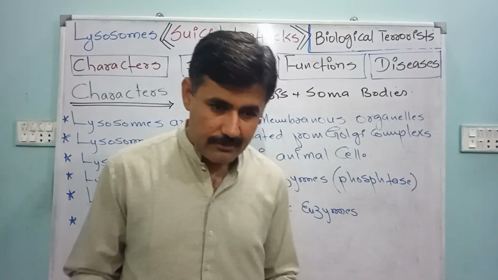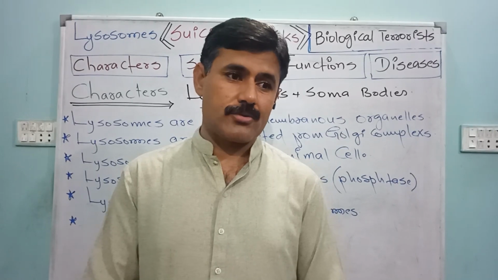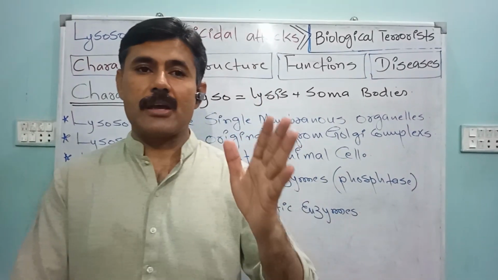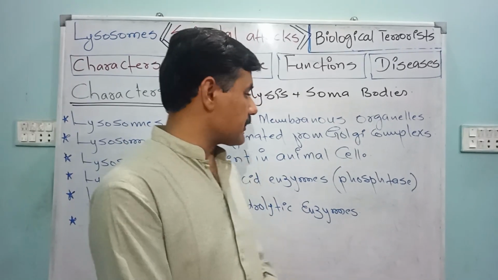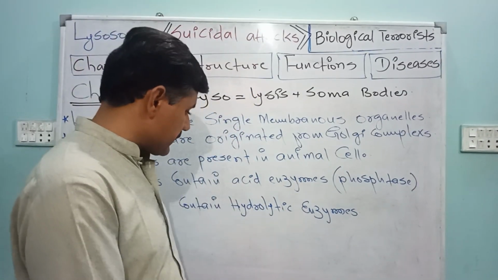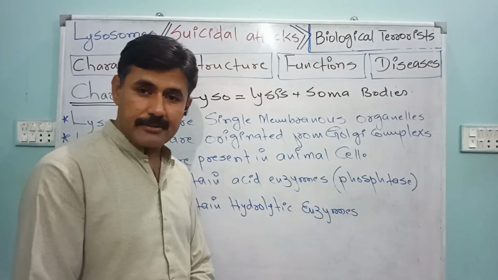Lysosome actually contains hydrolytic enzymes, which are enzymes that cause the hydrolysis of molecules. For example, complex molecules are hydrolyzed with the help of these enzymes. Therefore, these are the hydrolytic enzymes.